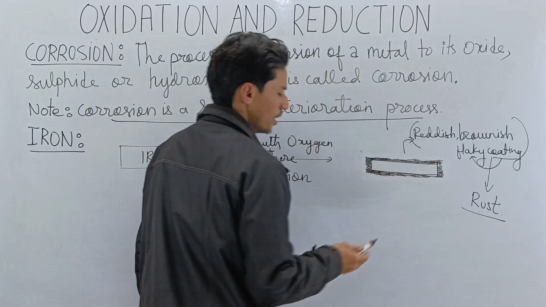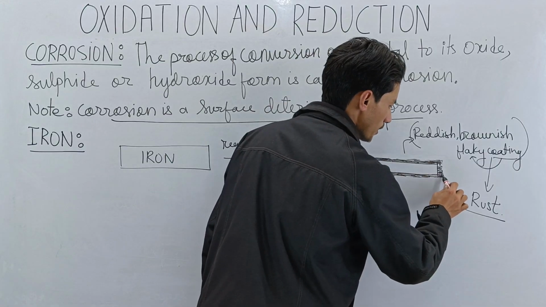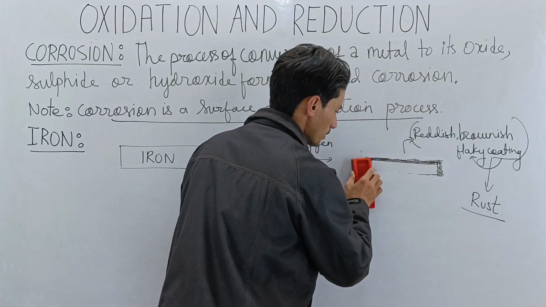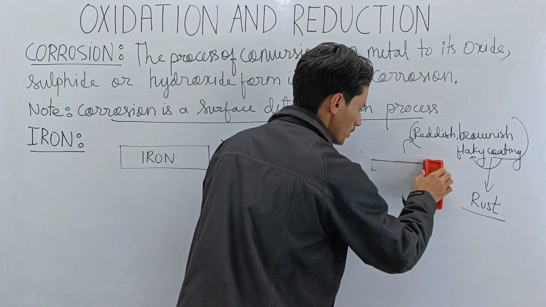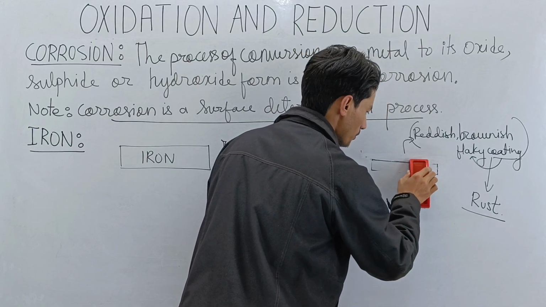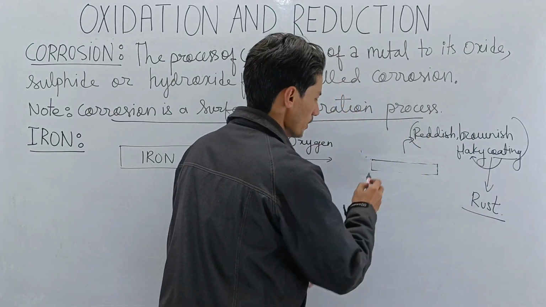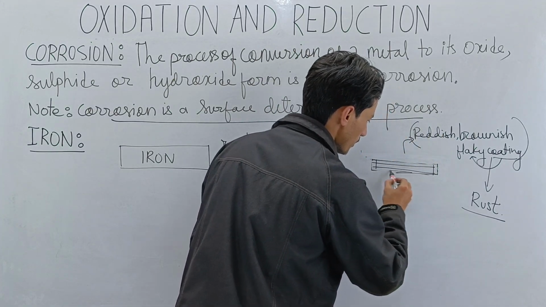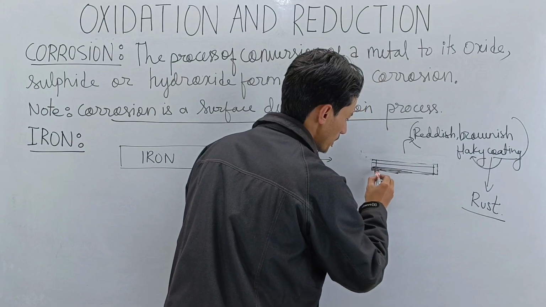And then what will happen? After some time, this layer will again peel off. This layer will again come out due to wear and tear or mechanical action, and finally a new layer will be exposed again, and again on this new exposed layer, rusting will take place.